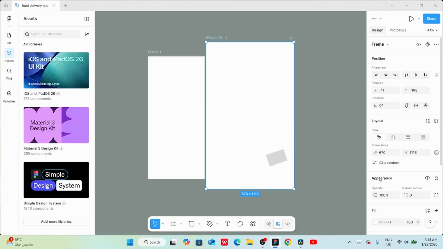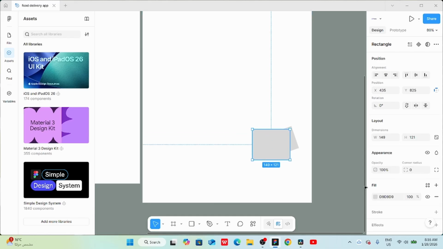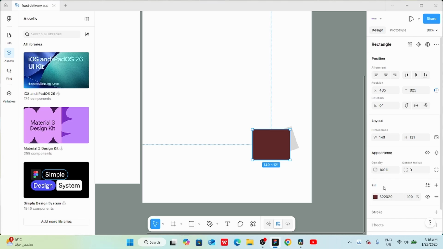Now let's talk about appearance properties. First, we can hide the frame by clicking on this eye icon. Next, we have opacity. To understand how opacity works, let's draw another rectangle on the top of the first one and change its color. Now when we reduce the opacity, you will notice that the rectangle becomes more transparent. The lower the opacity, the more you can see what's behind it.